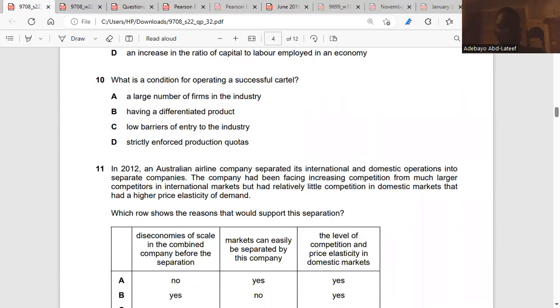Question 10. What is a condition for operating a successful cartel? A cartel comes up with quotas on production, on output, and sets a price. So they will be successful here if they strictly enforce production quotas. 11.